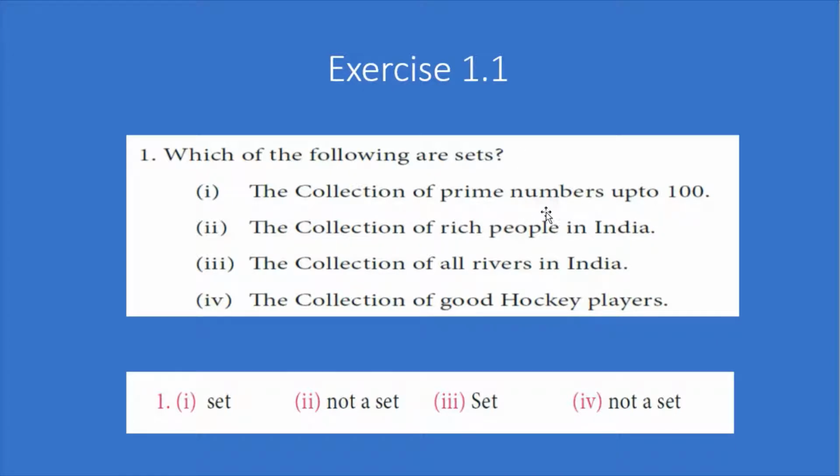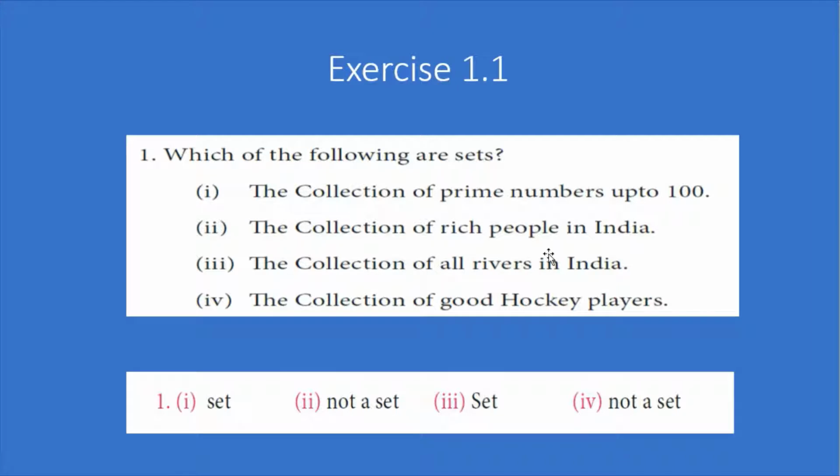Number 1, the collection of prime numbers up to 100. Number 2, the collection of rich people in India. Number 3, the collection of all rivers in India. 4, the collection of good hockey players. In these 4, the collection of prime numbers up to 100 is a well-defined collection, and hence this is a set.